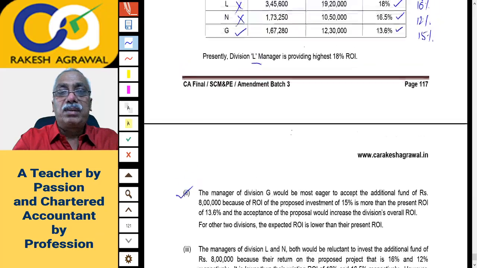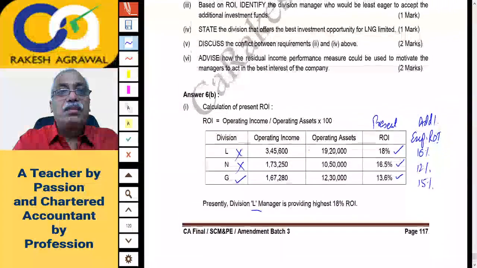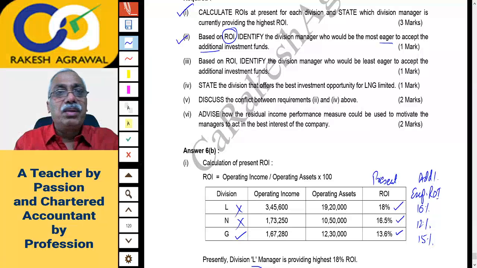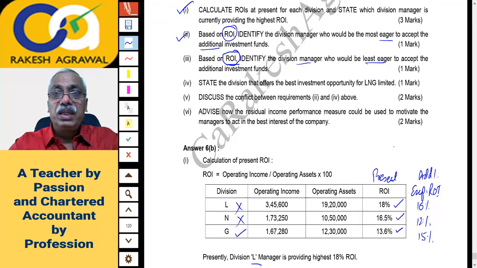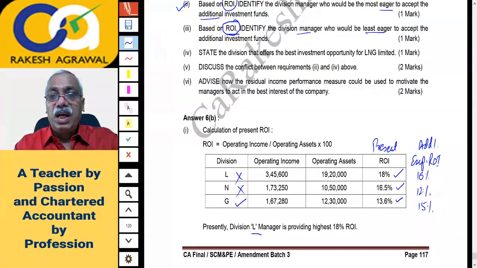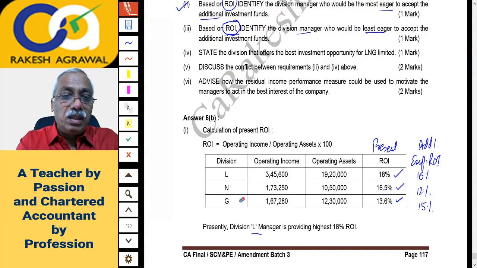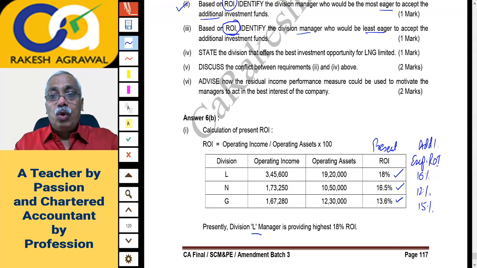Now we'll go to the third part of the question. The third part of the question is, answers are already printed. You can read it. Based on ROI, identify the division manager who would be least eager to accept the additional investment offer. But based on which method of performance measurement? ROI. Who would be least eager? Now check this data again, least eager manager. I think the least eager manager would be whose reduction in ROI will be highest after additional investment.